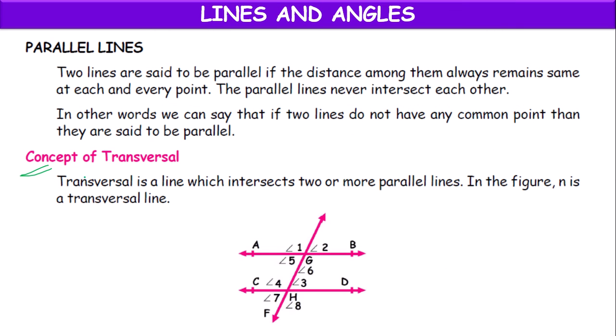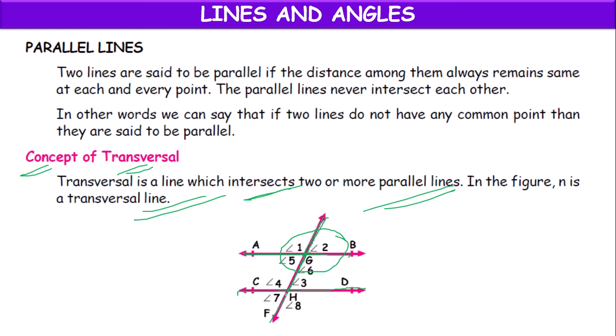Next, we have the concept of transversal. A transversal is a line which intersects two or more lines at different points. Here AB and CD are lines, may be parallel, sometimes may not be parallel.